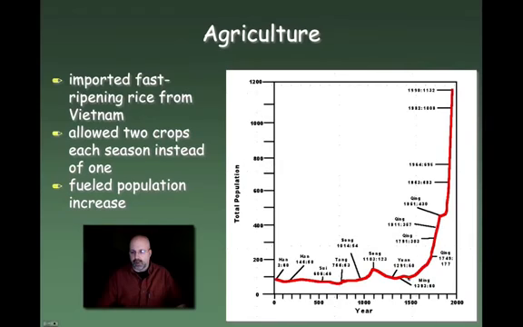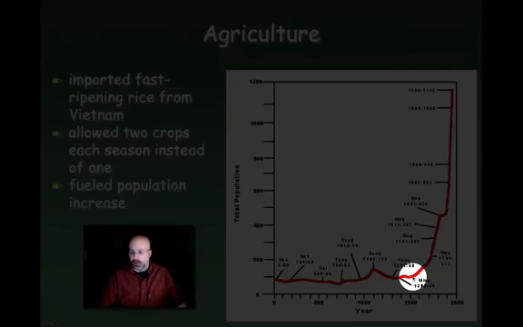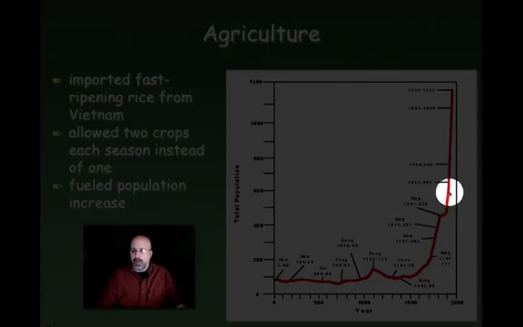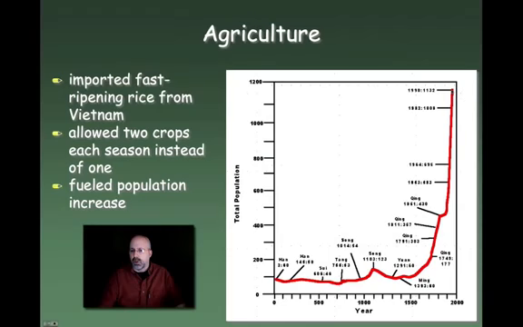And then shortly after that, you can see because of the introduction of that rice and because of other social situations, the population began to take off through the Qing Dynasty, which grew very, very quickly. And you can see too, this is the last Chinese dynasty, all the way up to the modern era. And this chart only brings us to about 1990. And so we can see that China's population growth skyrocketed.